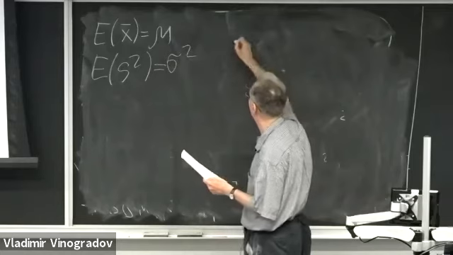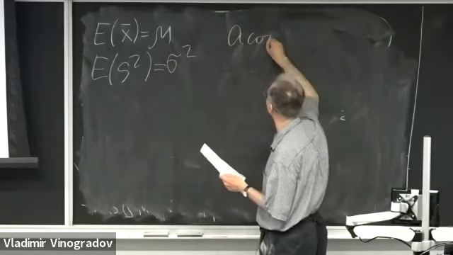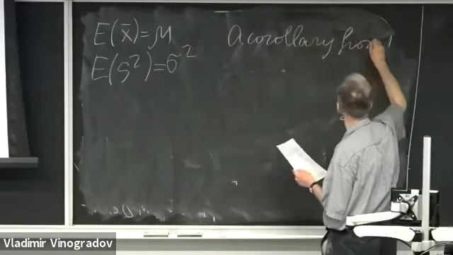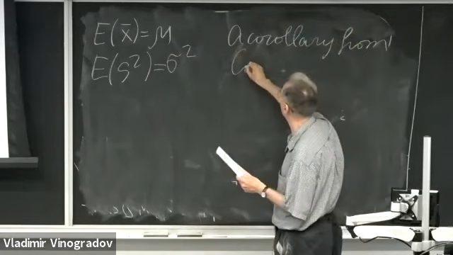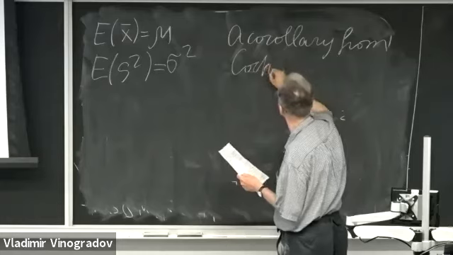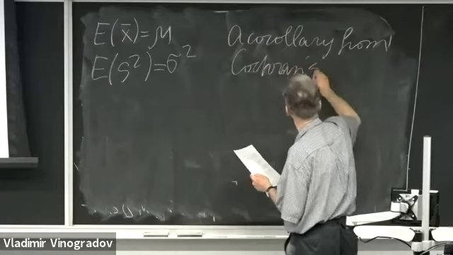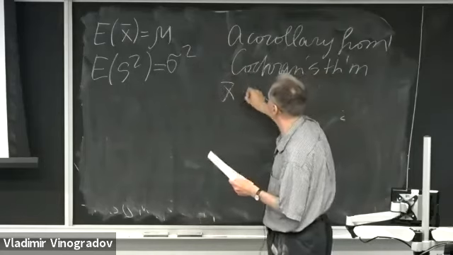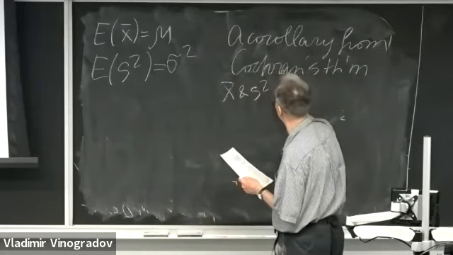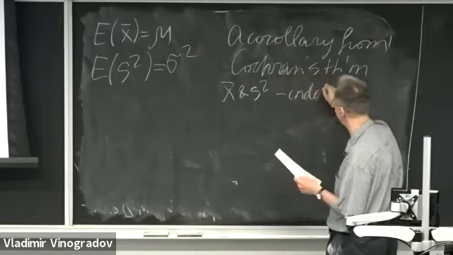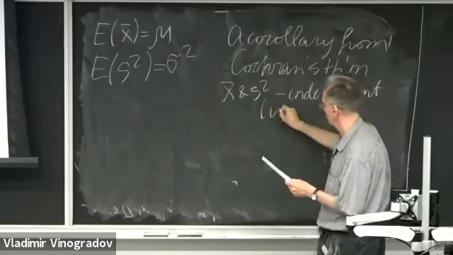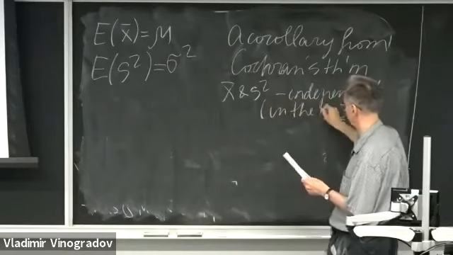but a corollary from Cochrane's theorem is that x bar and s squared are independent in the normal case.